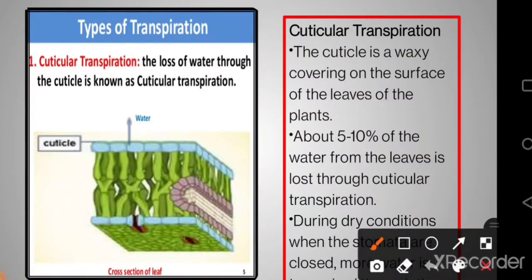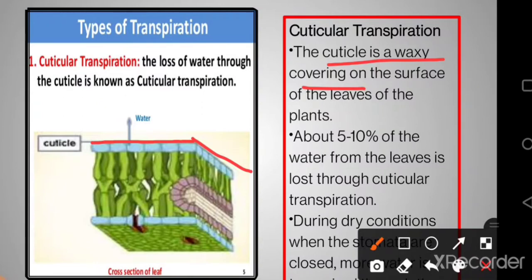If it is cuticular transpiration, what is cuticle? Cuticle is a waxy coating that is present on the upper epidermis. So please remember the exact location. Cuticle is a coating of wax which is present on the upper epidermis of the leaves. So the cuticle's main function is not to carry out transpiration. Rather, it should prevent the loss of water from the leaves.